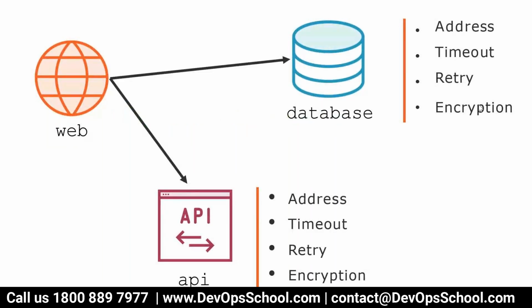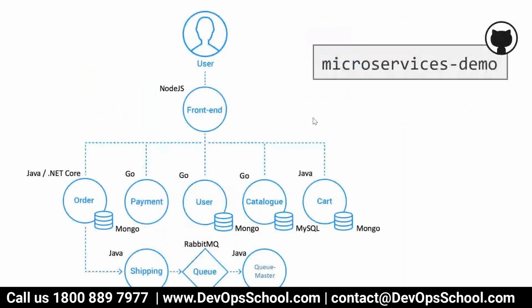Look at this here. We have a web service, some API service, some database service. We want to take care of the communication between the web and database, or web and API. Where should the communication go? What should be the timeout? What should be the retry option? How do we encrypt all these communications and all stuff like that? That part we are going to discuss as part of today's session.